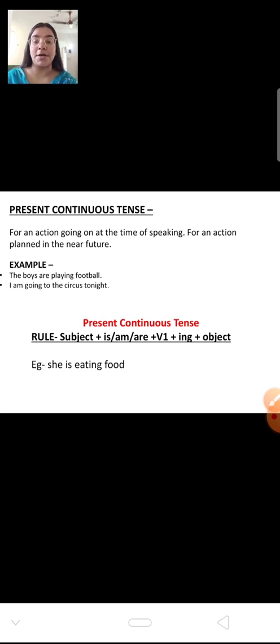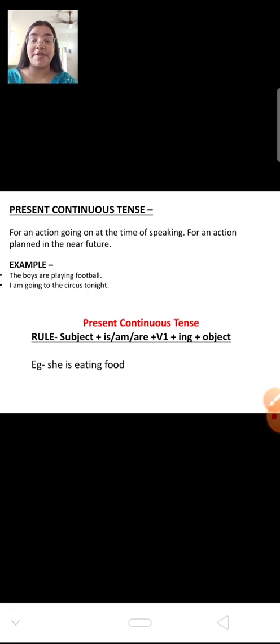From the word itself, continuous, that is continuing. It is used for an action going on at the time of speaking, or for an action planned in the near future. Now, when I am speaking to you, what I am doing, I am teaching you. That means it is a continuous tense because I am talking to you and the work is going on. When we say that children are playing, the children are still playing near me.